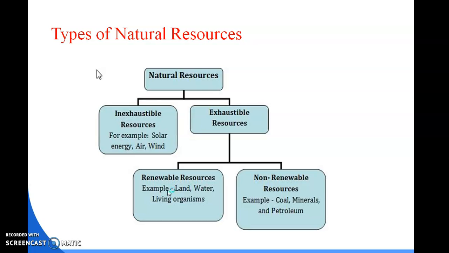The renewal of these resources will continue as long as photosynthesis continues on this planet. When photosynthesis is no longer going on, then we face a lot of issues. These resources are the life support system which can fulfill all human needs, because we depend directly upon the trees.